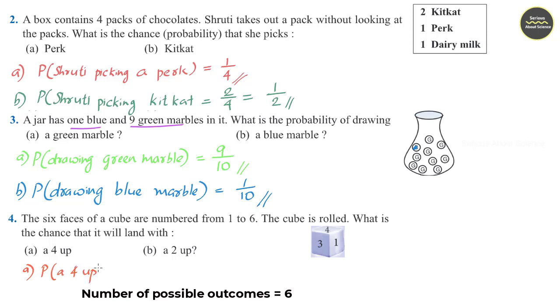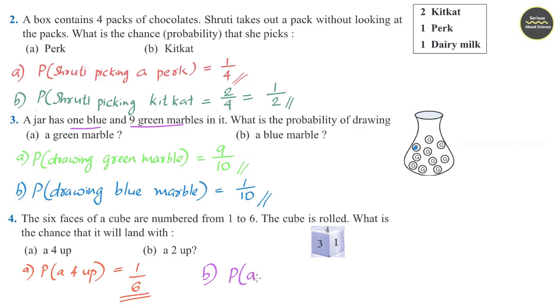All the faces are numbered 1 to 6, so there is only one face showing 4. Probability is 1 divided by the total number of faces, which is 6. So 1 divided by 6. Second part, probability of a 2 up. Again 2 is also marked only one time, so probability is again 1 by 6.